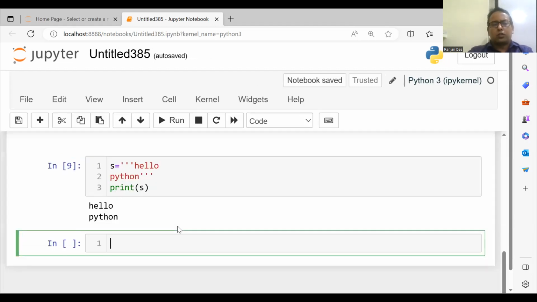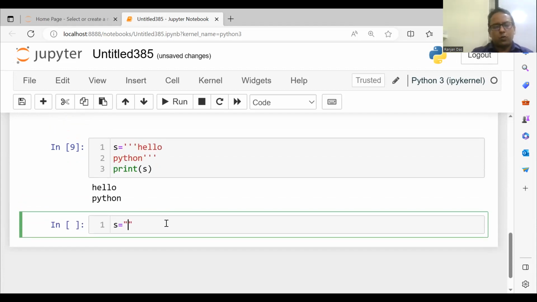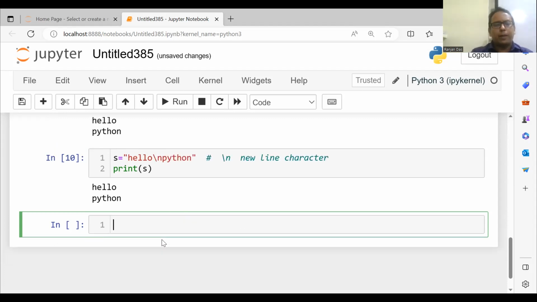No problem at all. Another thing is that, suppose for example, I write here s equal to hello. I'll give a slash n here, then I will write here Python. So what will happen here? What is slash n? See, slash n means a character which is called the new line character. So if I print s, what will happen? Hello, in place of slash n, there will be a new line and then Python.